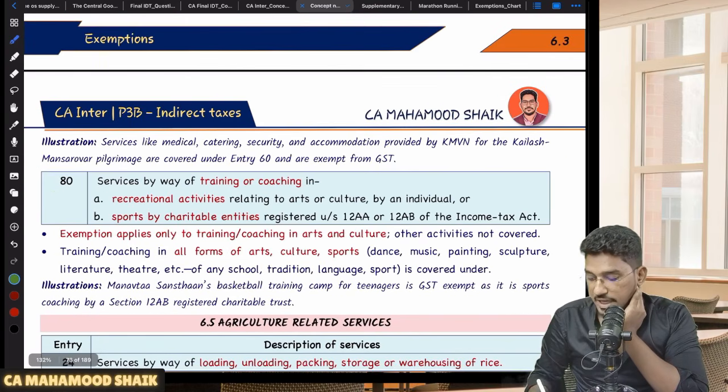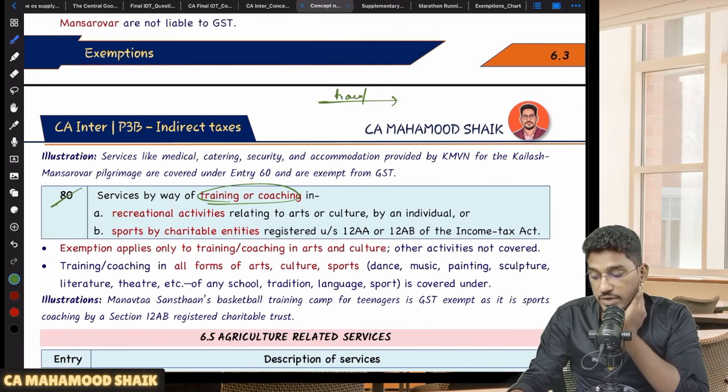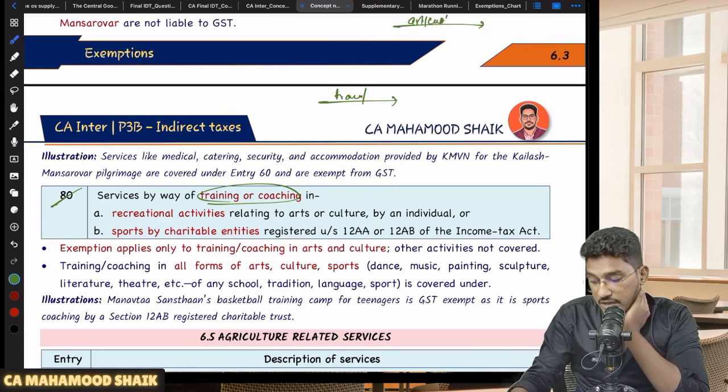Then thereafter, services by way of training or coaching. If someone is providing services by way of training and coaching, in what, sir? In case of services provided by way of training or coaching in recreational activities relating to art, culture, the supplier must be an individual.